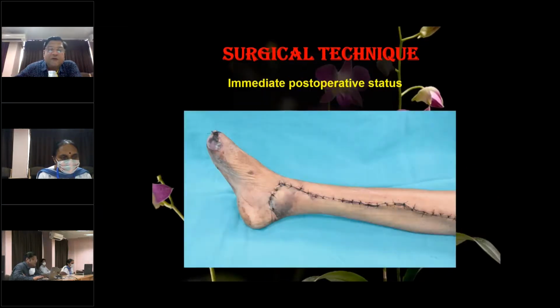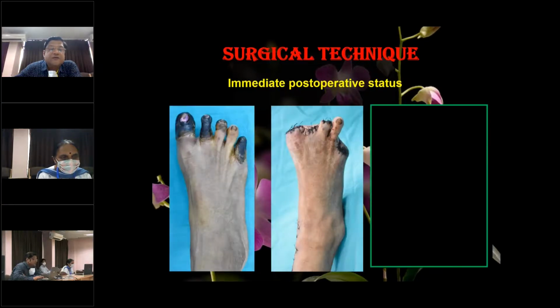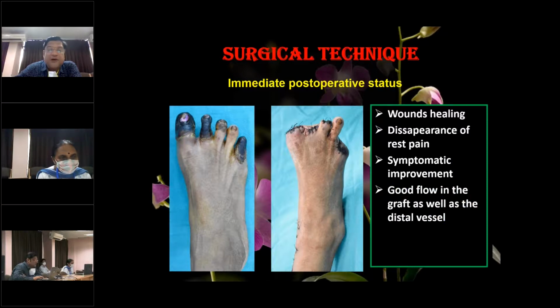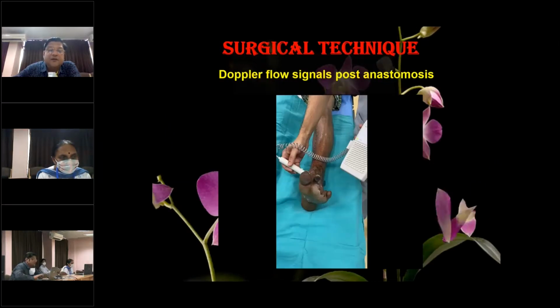And this is the immediate post-operative result, the skin condition, and these are the pre-operative and post-operative pictures. The wounds have been healing. Immediately after surgery, the patient says there is no rest pain. She is relieved of the rest pain. There is a profound symptomatic improvement after surgical revascularization. And then there is a good flow in the saphenous vein graft, which I have done, as well as a good flow in the distal vessel.